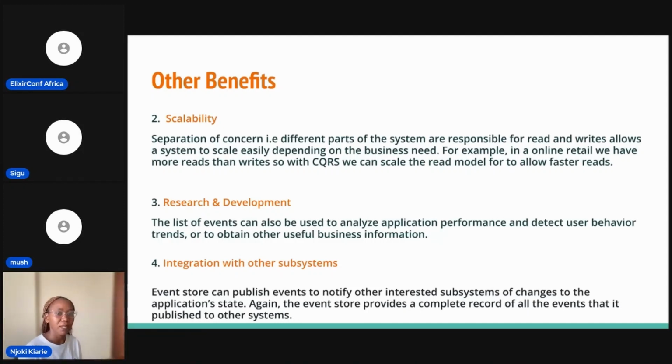Number 4 is integration with other subsystems. Think of we have one event store and then we have all these other subsystems. Think of a banking system, and then we have a loan app, a mobile money app, the actual user account app, maybe back office, and all these other subsystems can just read from the event store.